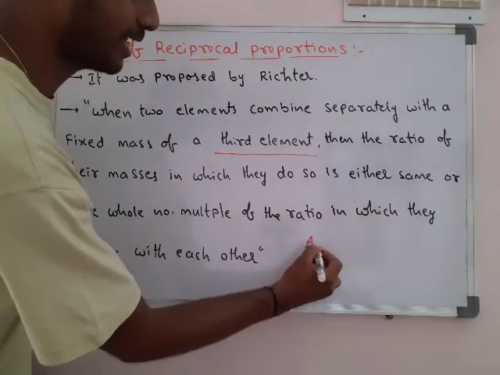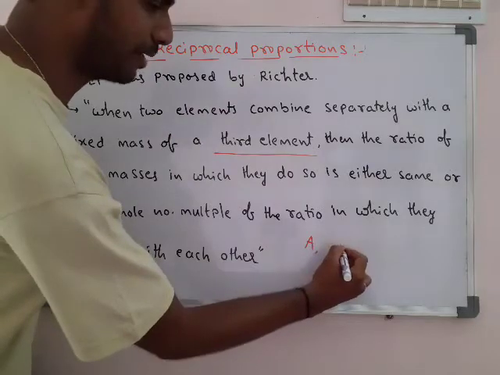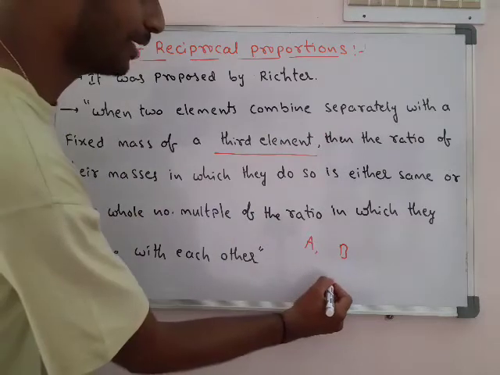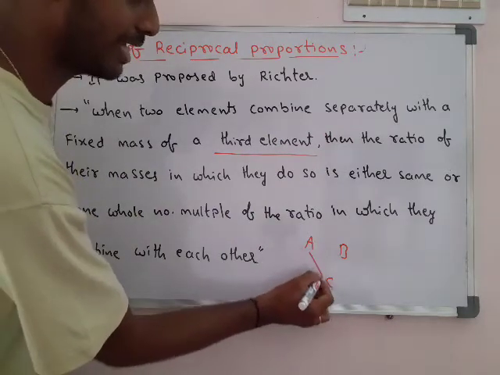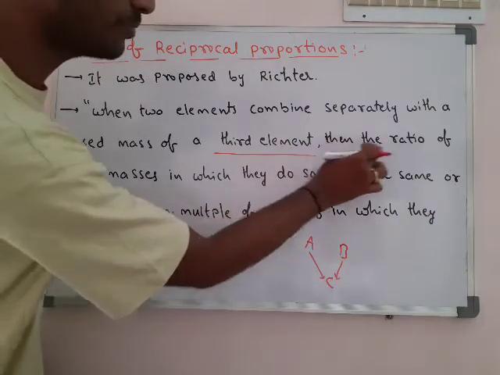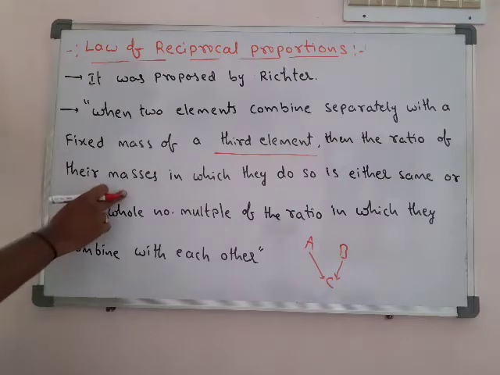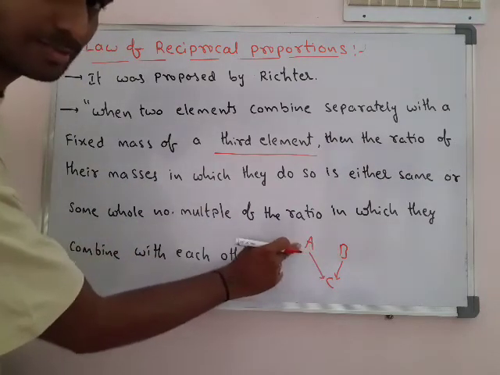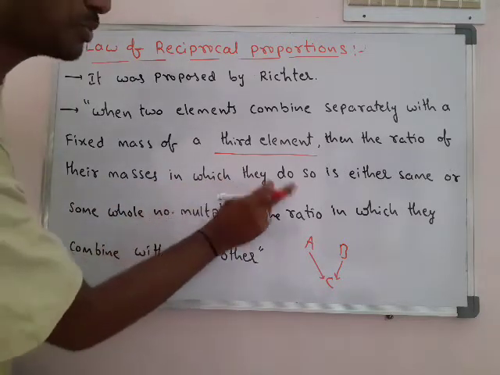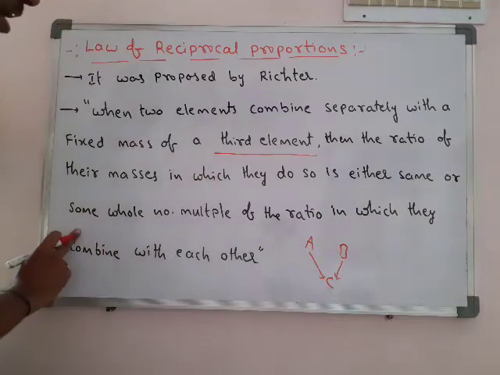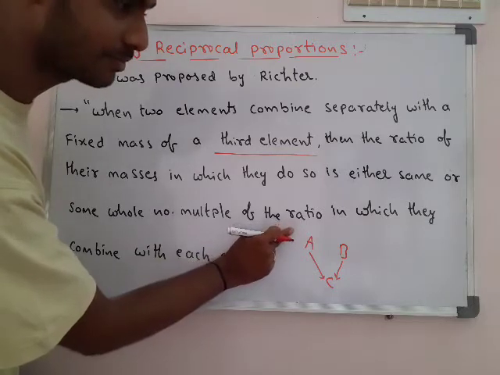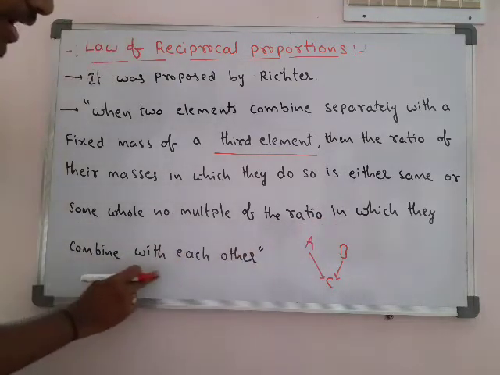For example, take two elements A and B. Separately they react with a third element C. A separately reacts with C, and B also separately reacts with C. Then the ratio of their masses, the ratio of A and B in terms of mass in which they do so, is either the same or a whole number multiple of the ratio in which they combine with each other.